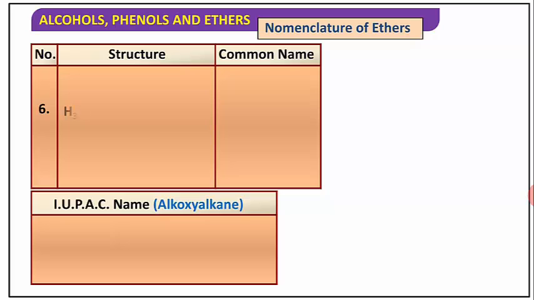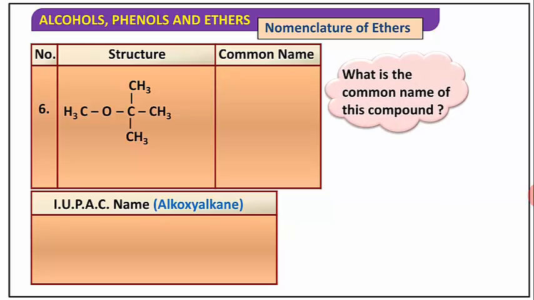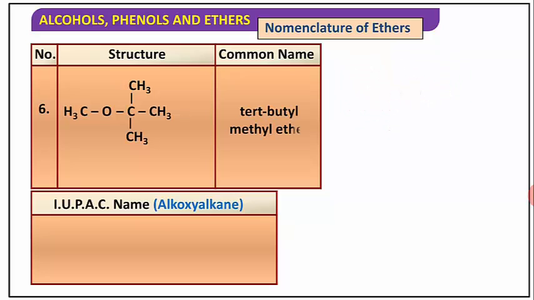Let's see another example. Here the tertiary butyl and methyl groups are attached to oxygen, therefore what is the common name? The common name is tertiary butyl methyl ether. What about the IUPAC name?